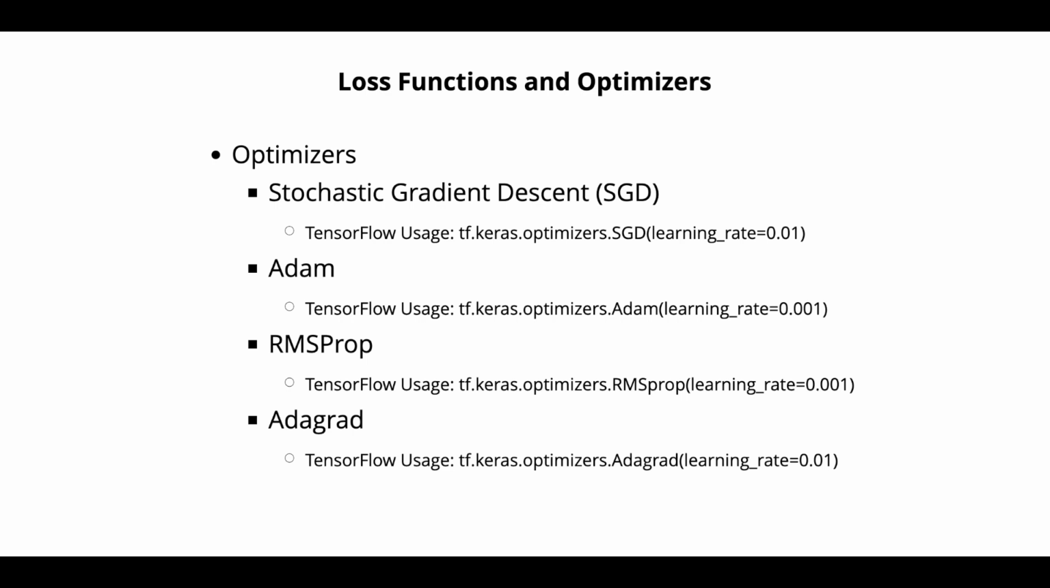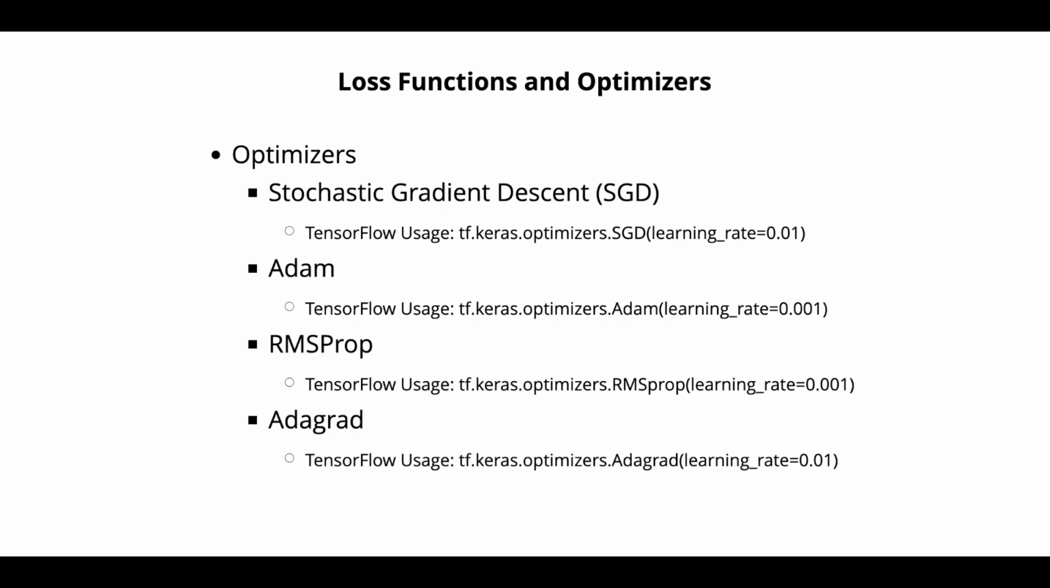Common optimizers are Stochastic Gradient Descent, which is SGD. It updates the parameters based on the gradient of the loss function with respect to each parameter. It is a basic optimization algorithm used in neural network training. TensorFlow usage is tf.keras.optimizers.SGD, learning rate equal to 0.01.